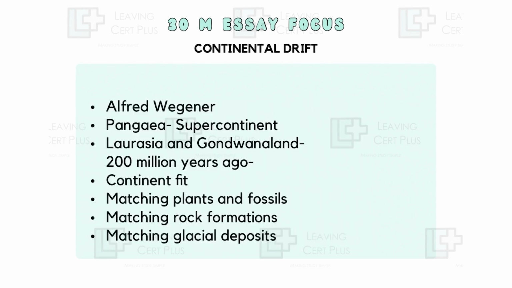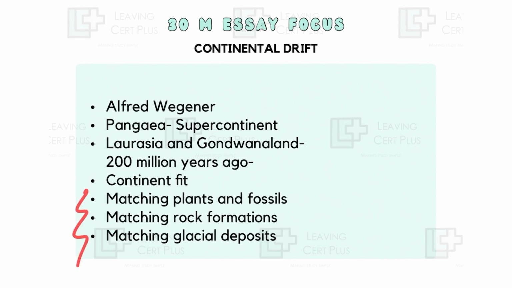So this was put forward by Alfred Wegener. He believed that once upon a time our continents all formed one supercontinent called Pangaea. They then broke up into two other continents called Laurasia and Gondwanaland about 200 million years ago. And then that brought us up to today, to the way that the continents are. Now, he believed that all of the continents the way they are today generally fitted. So if you looked at Africa and South America, they looked like they would fit together.